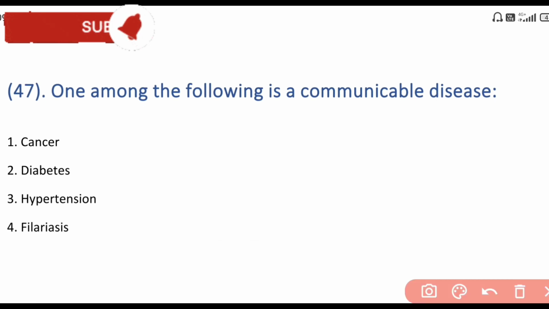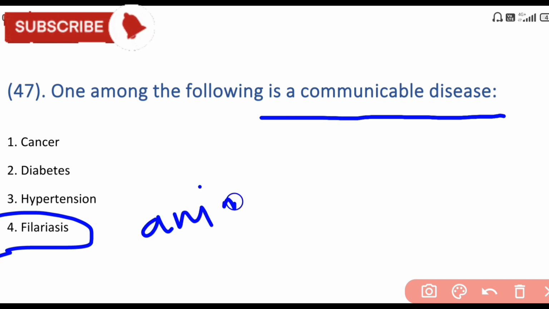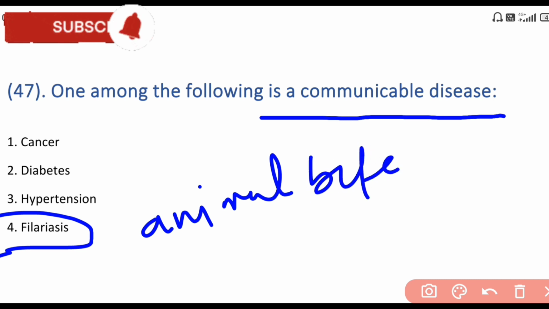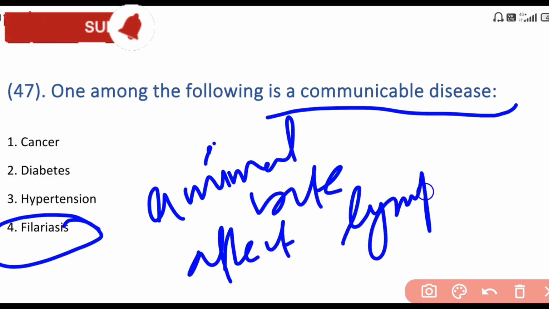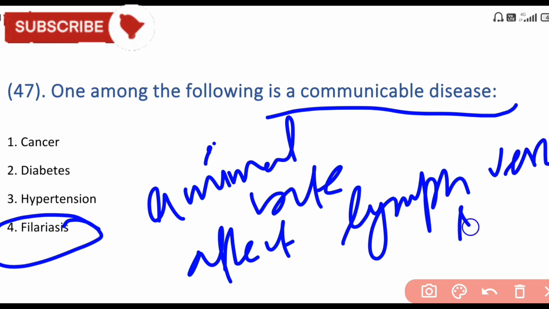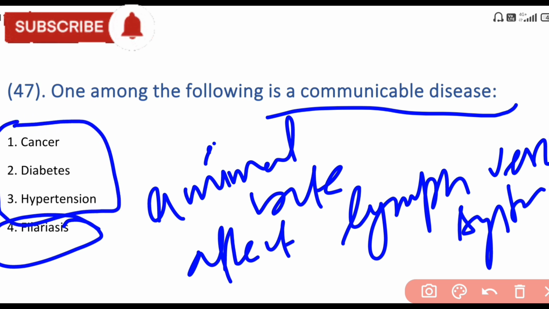Next is one among the following is a communicable disease. Which of the following is a communicable disease? The answer is filariasis. Filariasis is a communicable disease. Filariasis spreads from an animal bite. So it's a parasitic disease. It mostly affects lymph vessels or the lymph system like lymph nodes. The other three, cancer, diabetes and hypertension, are non-communicable diseases.